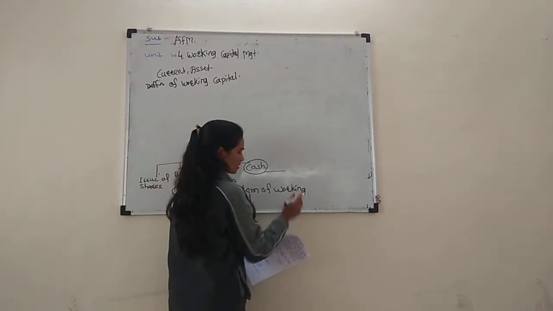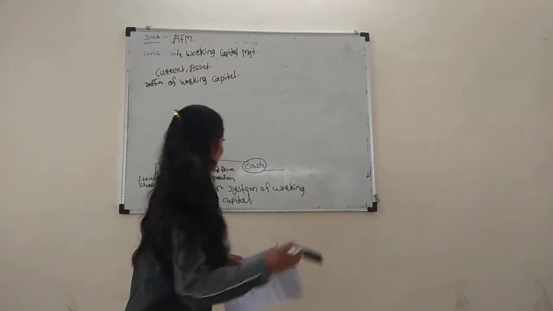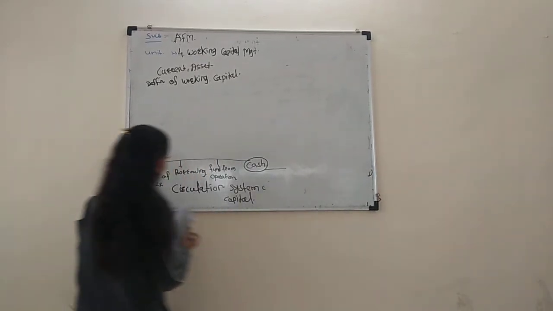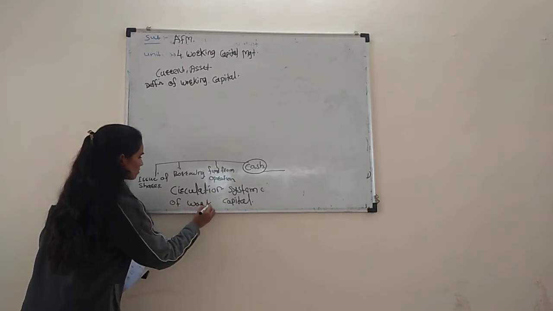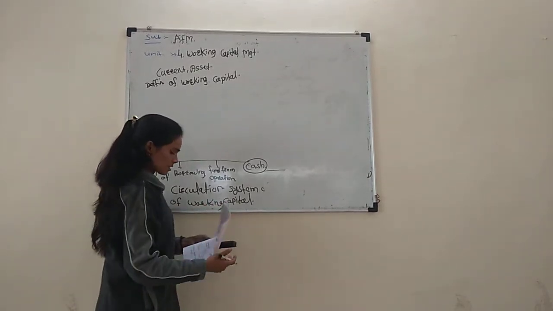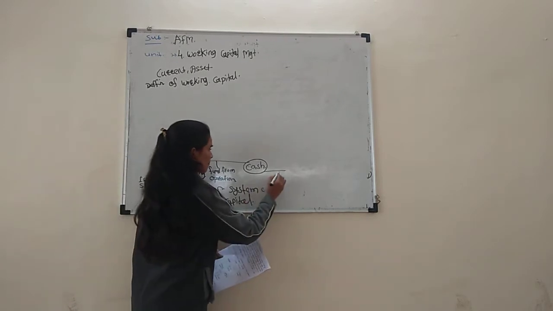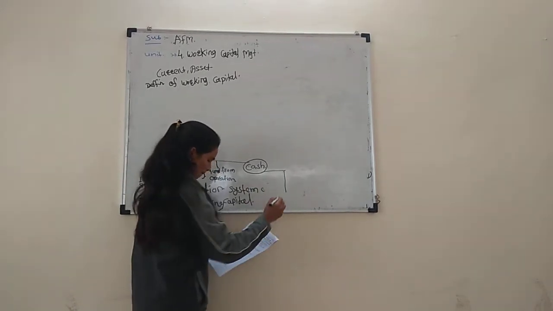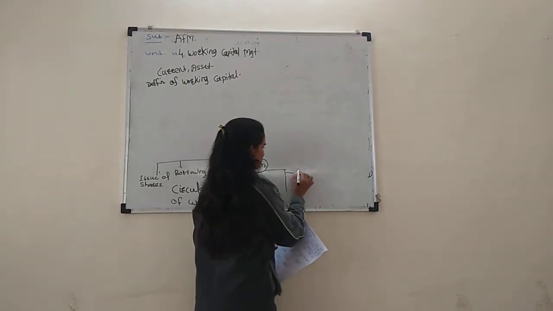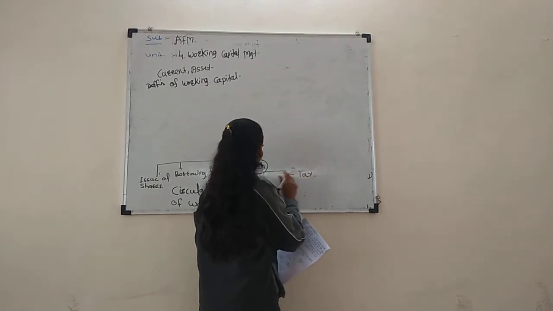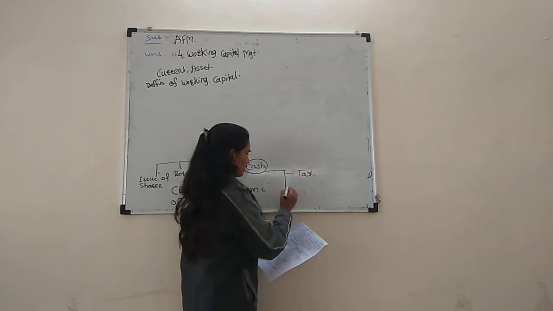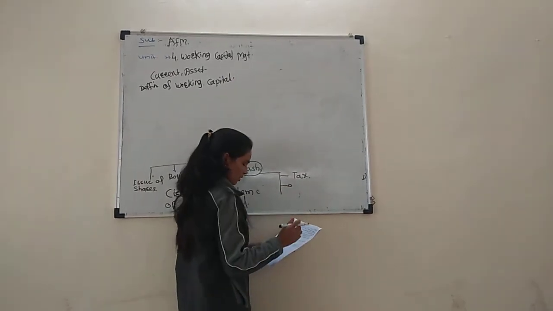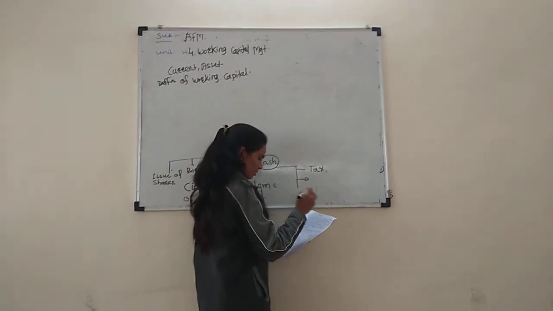And the next step is cash going out. First of all, tax: cash is paid as tax. This item is going out.